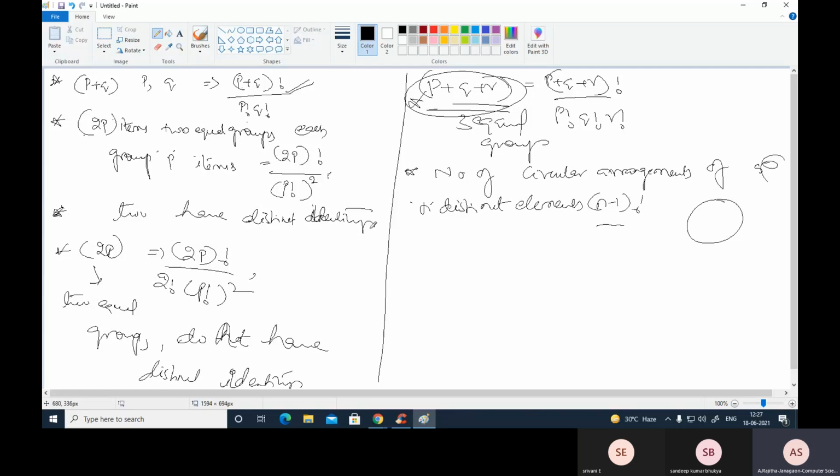Suppose there is no difference between clockwise and anti-clockwise. So now how many arrangements are there? n minus 1 factorial by 2.